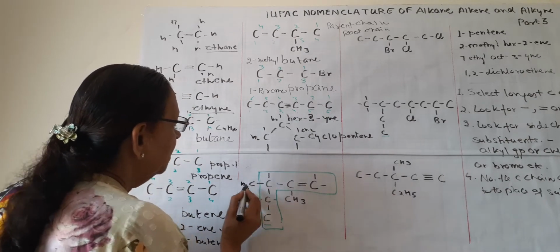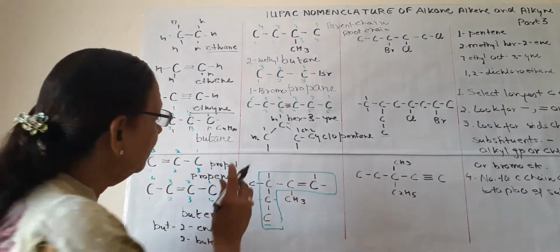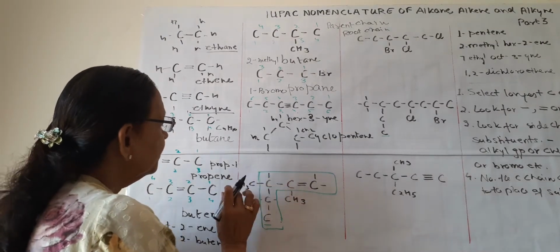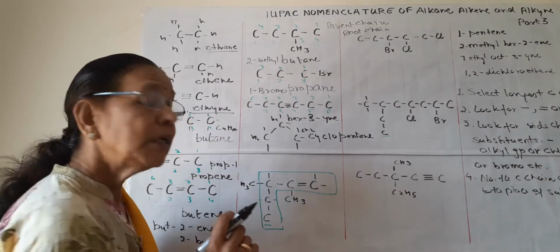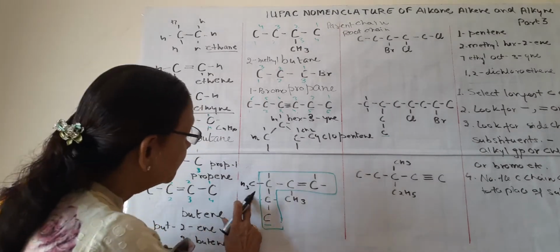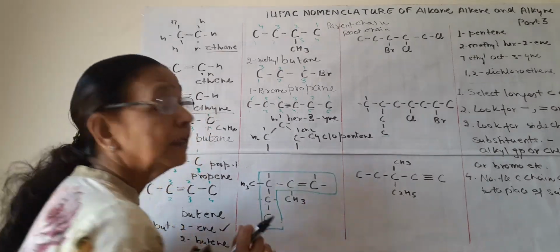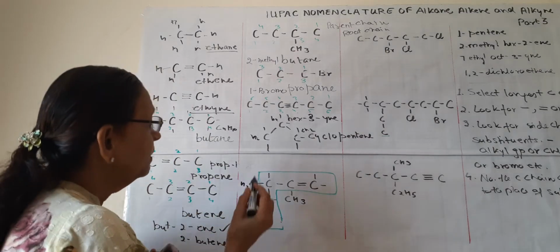Then it looks like a perfect substituent. But if I write C, H, H, H, then it is also CH3. Then it is also a substituent. This is the substituent and this is the longest carbon chain.